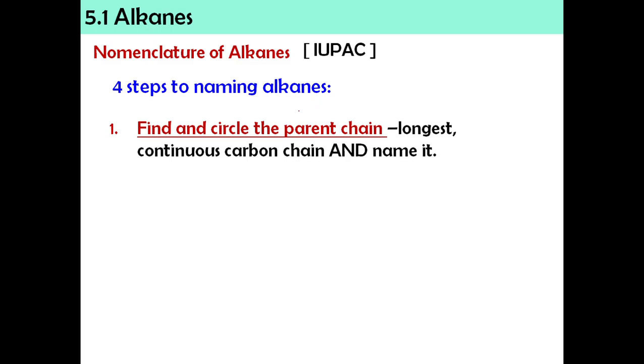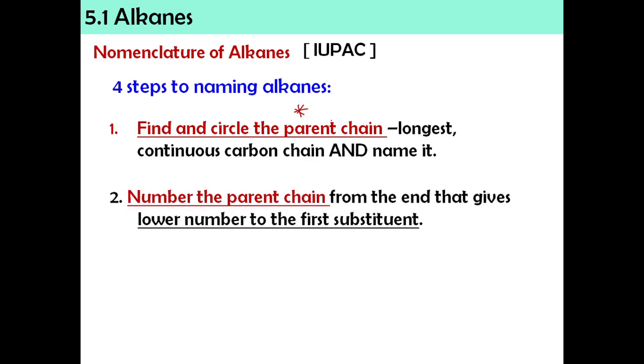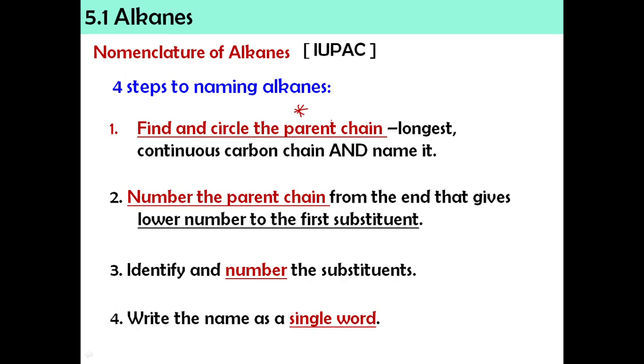Okay, macam mana nak cari parent chain? Kita akan cari longest continuous. Okay, mesti paling panjang dan continuous carbon chain and we're going to name this. So, the parent chain macam saya cakap tadi, kita akan ikut table yang first saya introduce tadi. Okay. So, lepas kita dah dapat parent chain yang kedua, kita akan number the parent chain from the end that give lower number to the first substituent. Next, identify and number the substituents. And lastly, we're going to write the name as a single word.